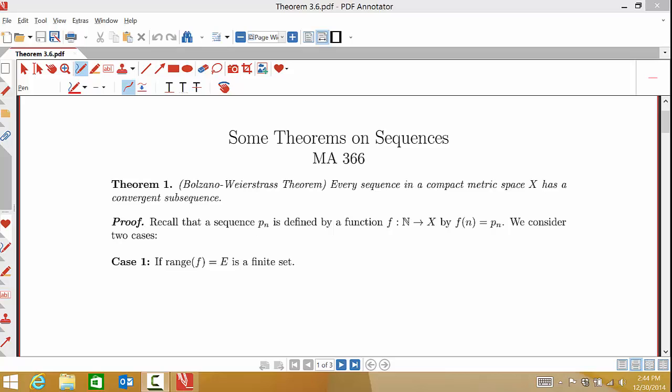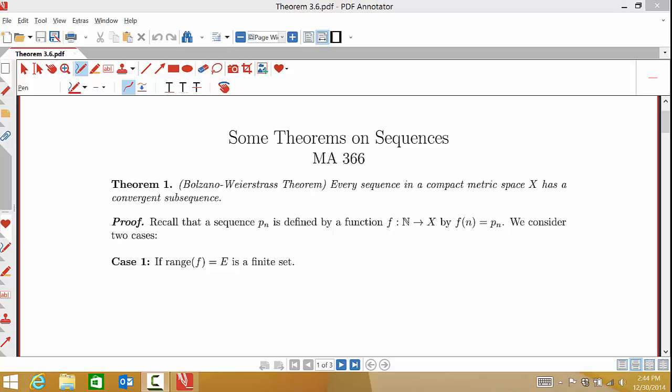So recall that we're defining a sequence to be a function from the natural numbers to our metric space X, where the nth entry is the image of the integer n. So we're going to consider two different cases here. Either the range of f is an infinite set or a finite set. So let's start with a finite set.